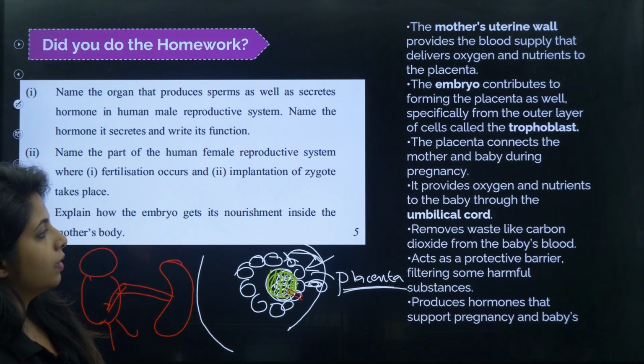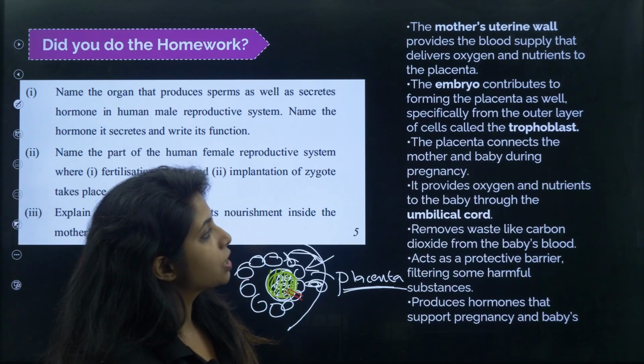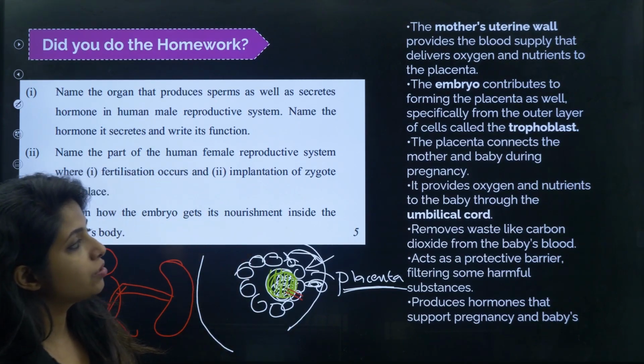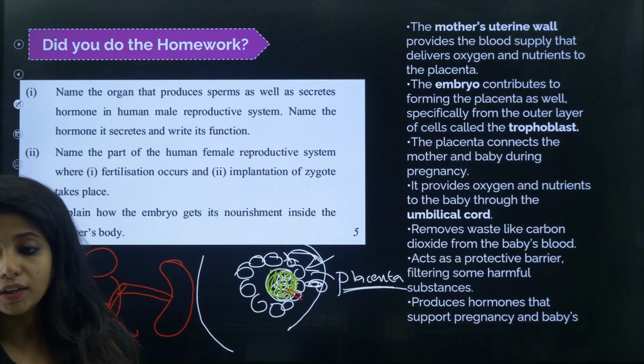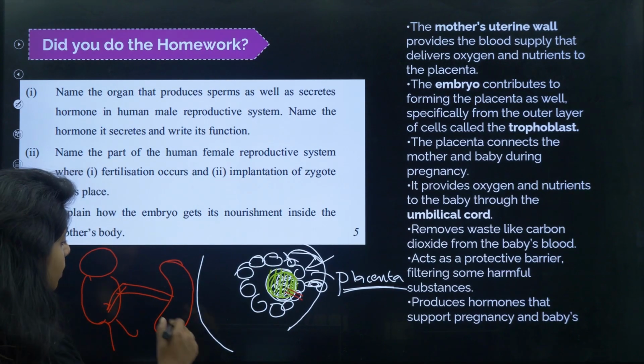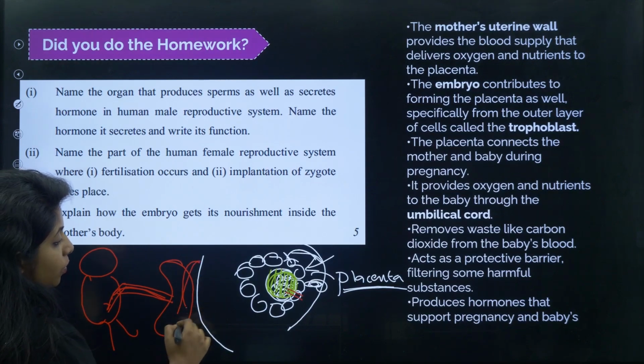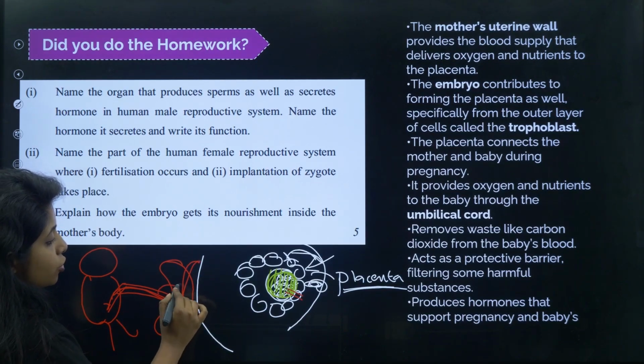Okay. So yes, the placenta connects the mother and the baby during pregnancy. It provides oxygen and nutrients to the baby through the umbilical cord. Why the umbilical cord? Because the umbilical cord has blood vessels, and over here there will be blood vessels from the mother. The blood does not mix, but diffusion happens.